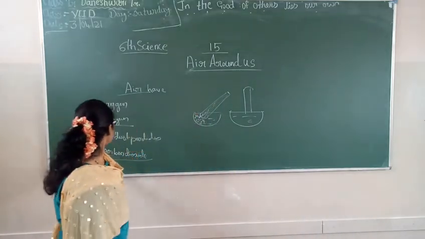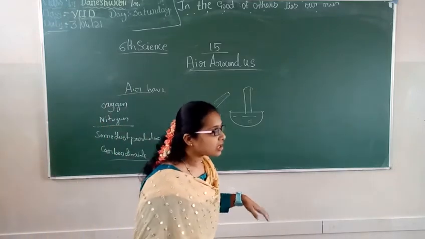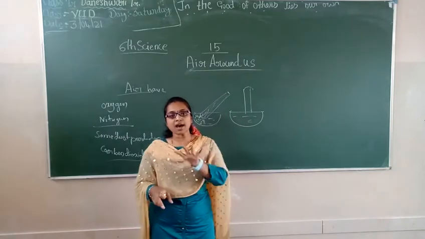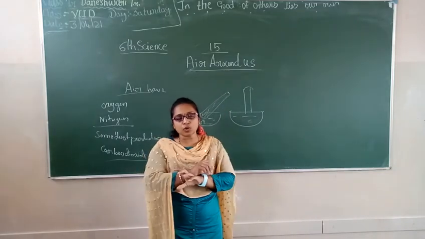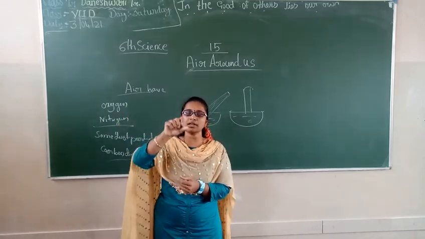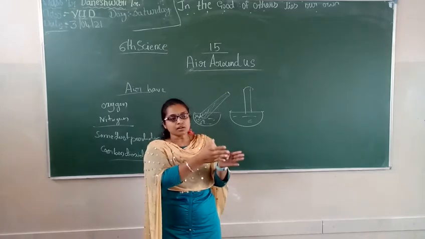Okay. Next one is the dust particles which are present in the air. For that, we need to take one very dark room, with no light in it. In one corner, let me switch on a torch in that room.